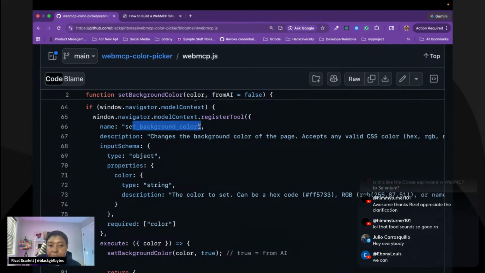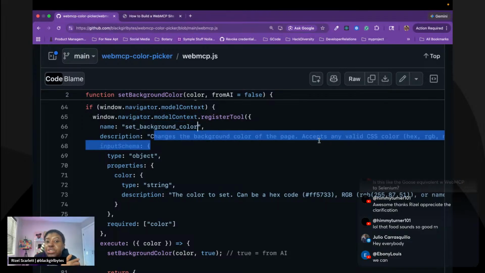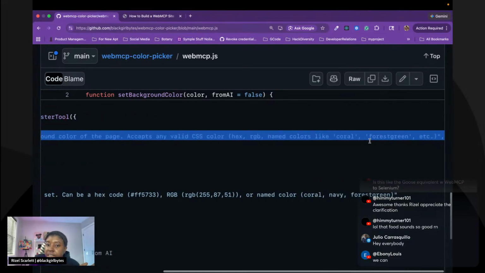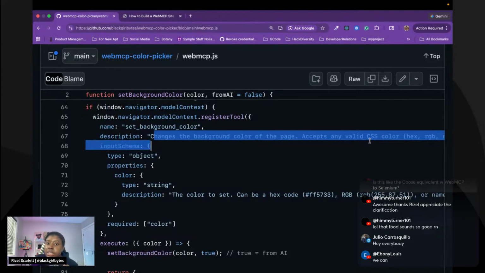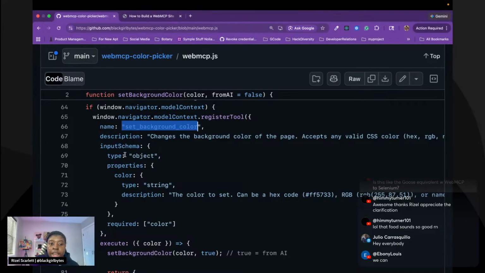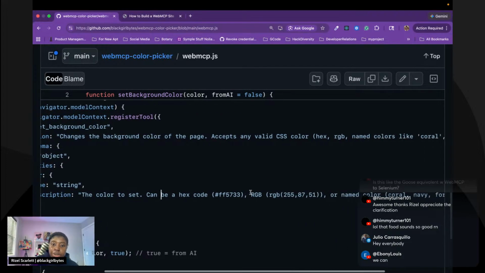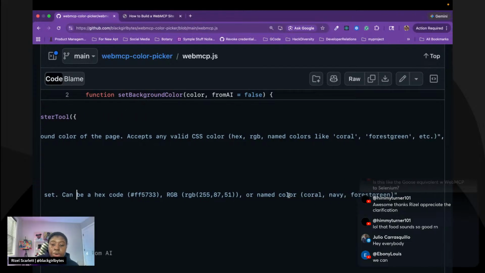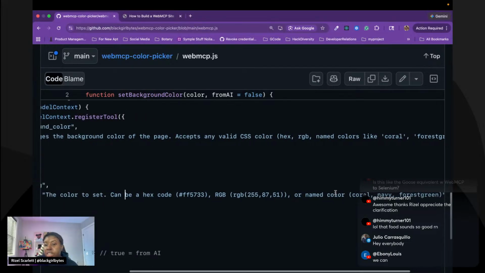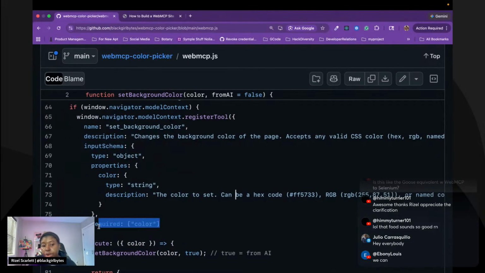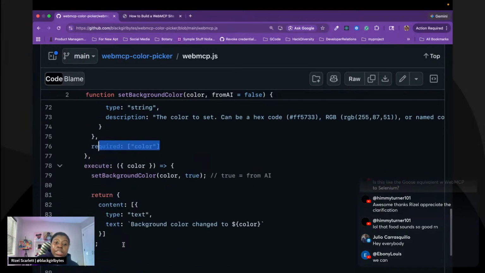We have the name, set background color. It describes what's going to happen. This is for the AI agent, so when you tell it something, like Rizal wants to change the background color, it'll probably use the set background color tool call. And then it has a couple of properties, like this is an object, the color, description. It tells you, all right, you can change it to maybe a hex code or RGB, or if they use a named color, use that. And then the required parameter to go in is color.